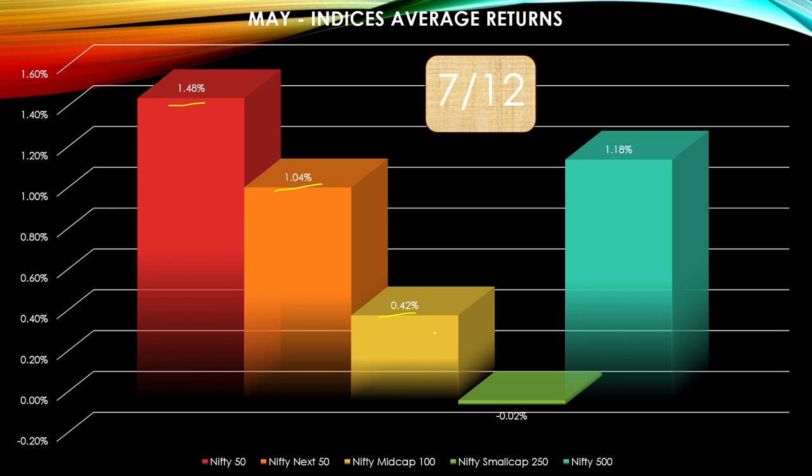This yellow bar, 0.42%, shows the returns in the month of May over the last 10 years for the Nifty Mid Cap 100. Nifty Small Cap 250 is shown by this green bar with minus 0.02%, the average returns for the month of May. And the cyan color shows the Nifty 500. Now, May is ranked at number 7 out of 12 months in terms of returns.